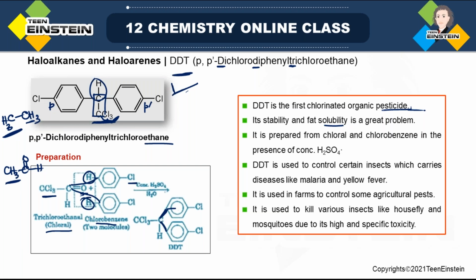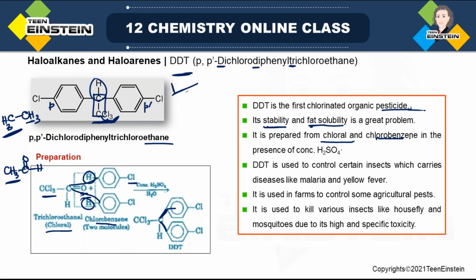Suppose it is used as a pesticide in agriculture when a plant is growing, and if we consume that plant, what will happen? It will be inside our body, and if it is very stable, it will remain in our body for a long time, and it also has some fat solubility. That means if it is fat soluble, the chance of storage inside the body is also high. So these are the disadvantages.